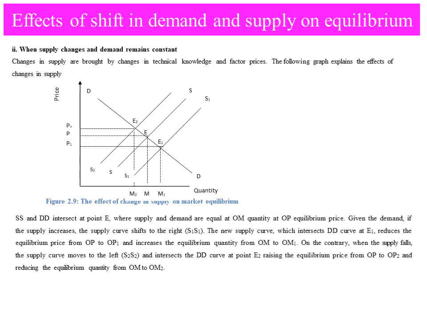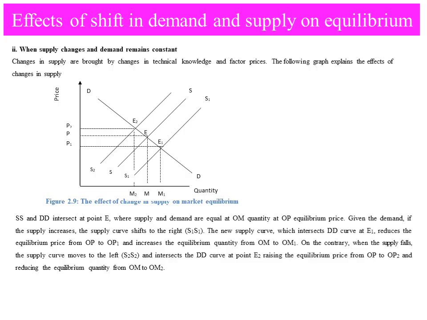Look, SS and the demand DD intersect at point E. The equilibrium is in between the two, where supply and demand are equal at OM quantity and OP equilibrium price. Given the demand, if the supply increases, the supply curve shifts to the right, to S1. The new supply curve, which intersects the demand curve at E1, reduces the equilibrium price from OP to OP1, and increases the equilibrium quantity from OM to OM1.